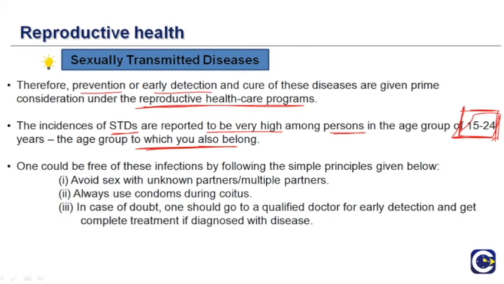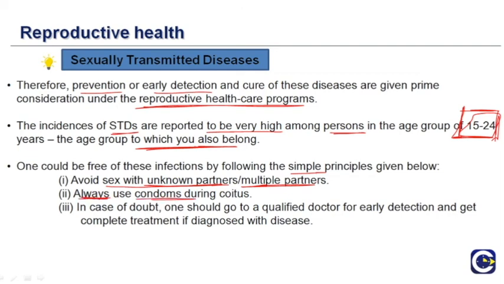Although one could be free of these infections by following some simple principles. You should avoid sex with an unknown partner or with multiple partners, because you don't know where the partner comes from, what background they have, and what infections they are carrying. Therefore you should try to avoid having sex with an unknown partner or multiple partners.